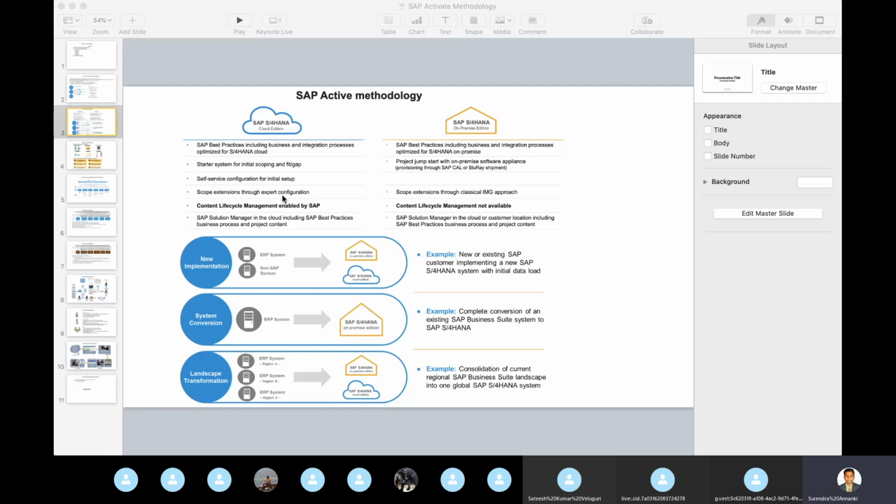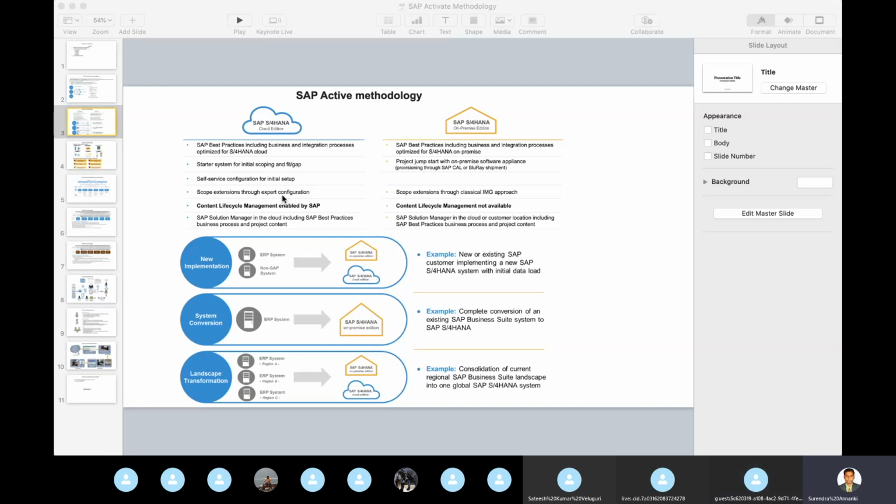For on-premises, it's typically a little bit different. The naming convention is different. The project jumpstart with the on-premises software appliance means the landscape, everything needs to be your own, so you need to take care of that. If you look at the left side, cloud, everything is already predetermined. It's a best practice solution. We can just plug in and use it.